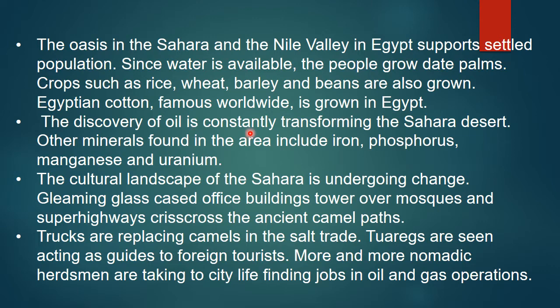The discovery of oil is constantly transforming the Sahara Desert. In the Sahara Desert they have found a lot of oil. Other minerals we can also find are iron, phosphorus, manganese and uranium.